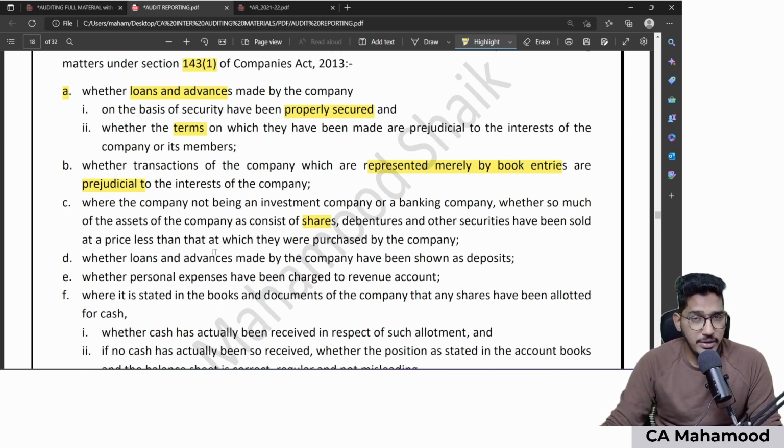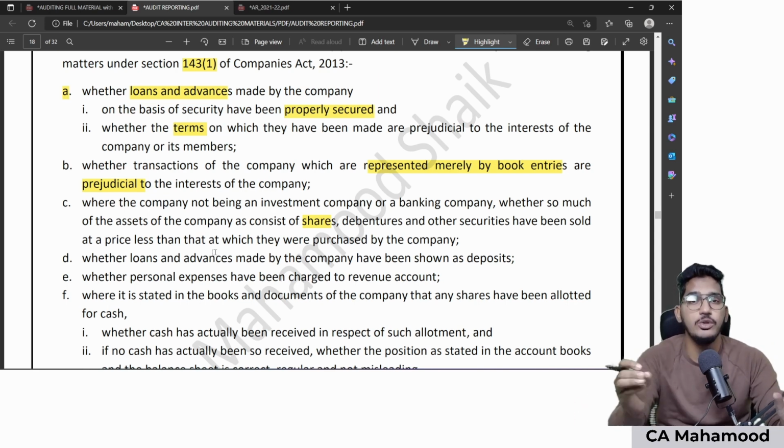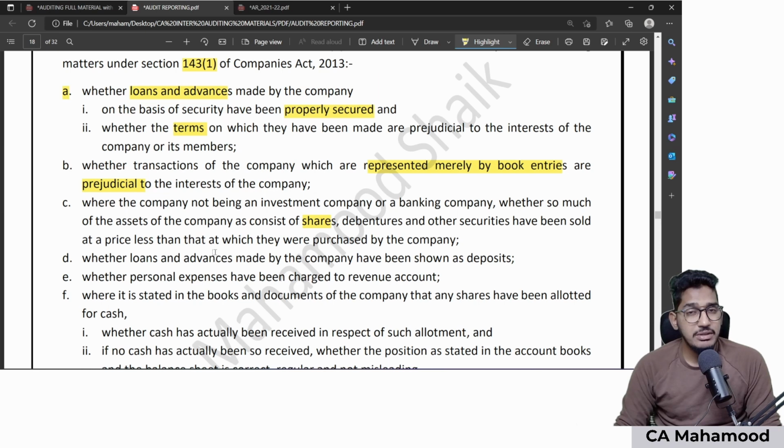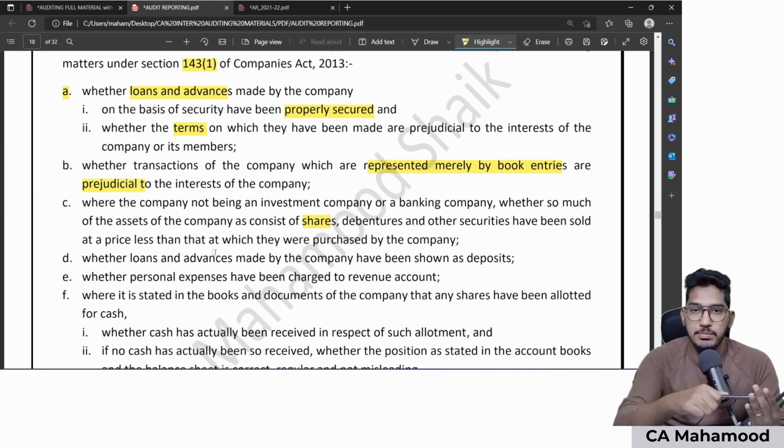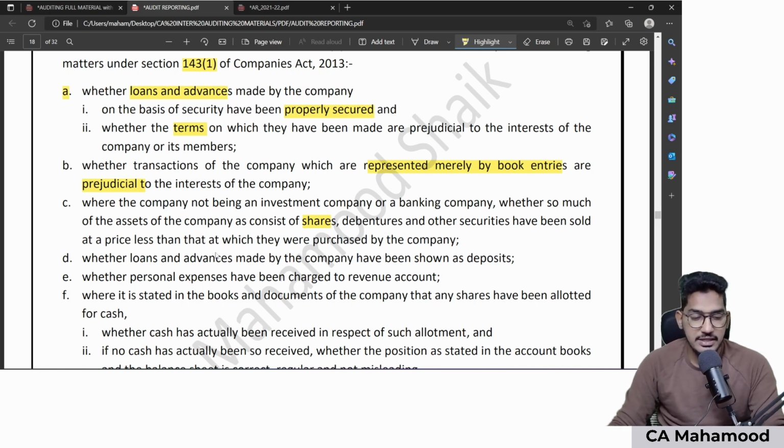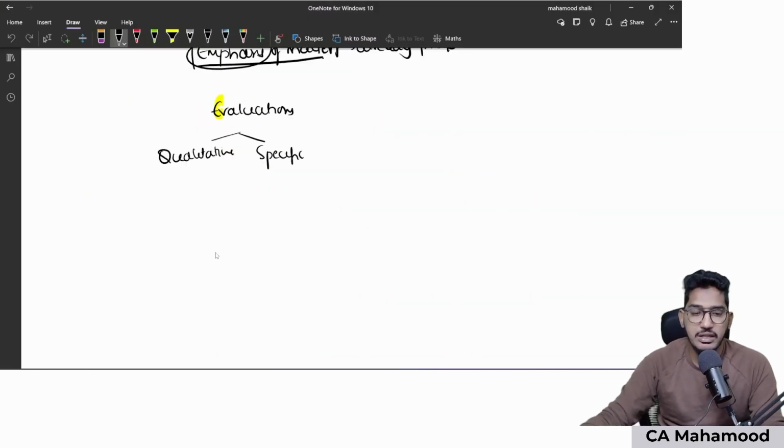Third point, you need to comment whether your client is holding the shares of any other companies. If yes, whether your client has sold the shares at a price less than purchase price, nothing but whether your client has sold the shares at a loss. Sometimes in the exam, they will try to confuse you. They will give market price, they will give fair value, all these things they will say. Like for example, one question they might ask you something like this.